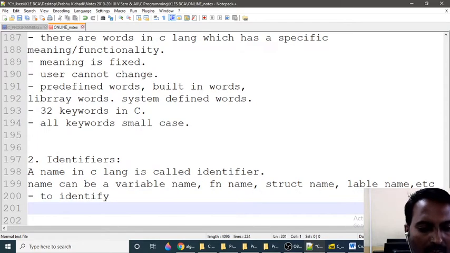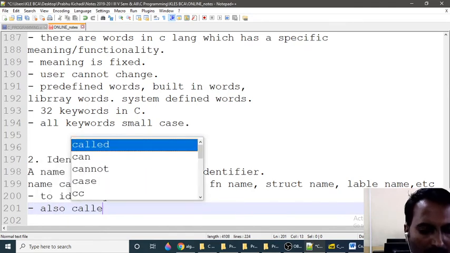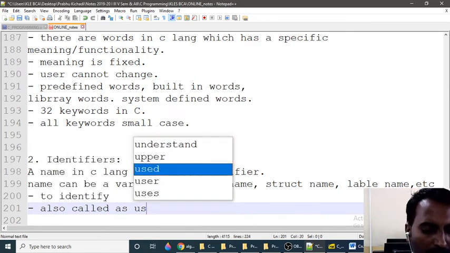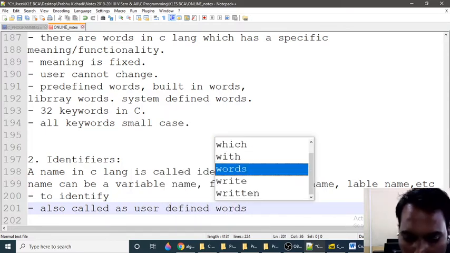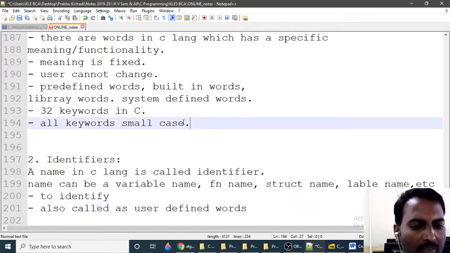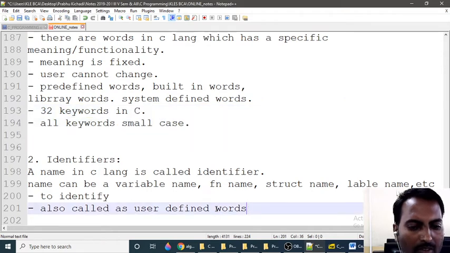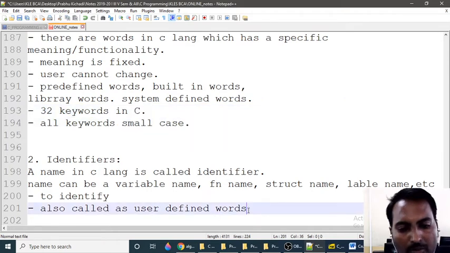So identifiers and keywords. These identifiers are also called user defined words. Keywords are system defined words, while these are user defined words, because the programmer has to give the name to the variable or function or struct or label.